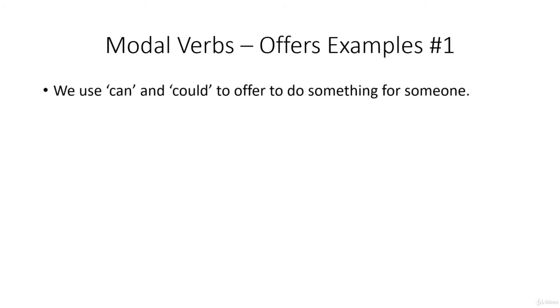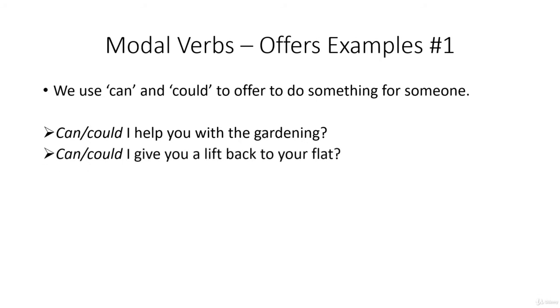So we use for offers can and could to make an offer to do something for someone. So say, can I help you with the gardening, or could I help you with the gardening? Can I give you a lift back to your flat, or could I give you a lift back to your flat? Now, can and could are similar. Can is slightly more direct and could is slightly more indirect, but they both have a similar meaning. That's why we put them both together.